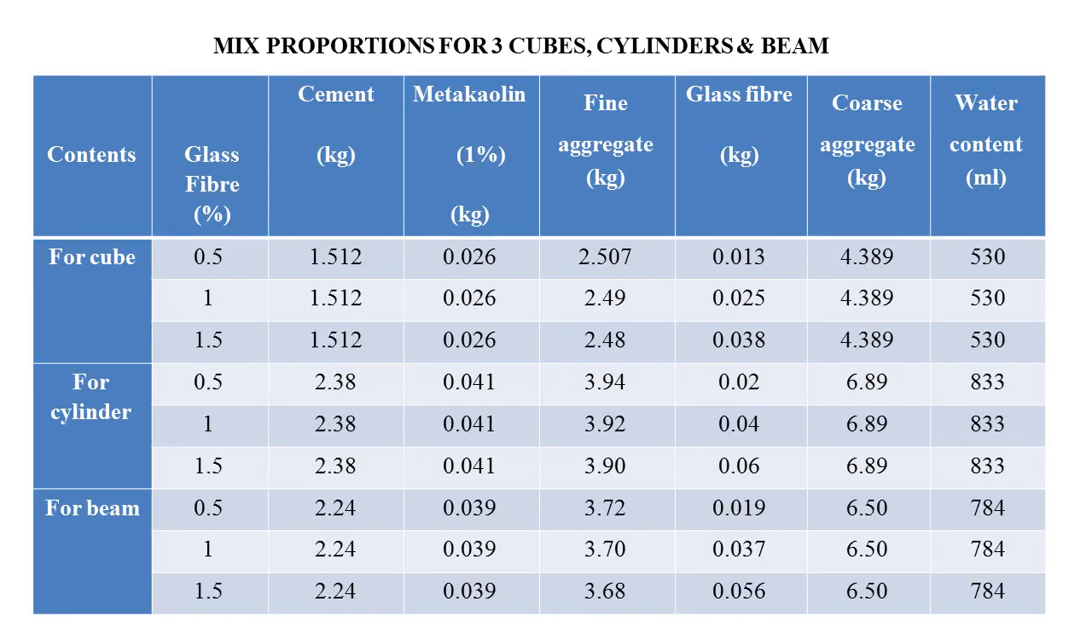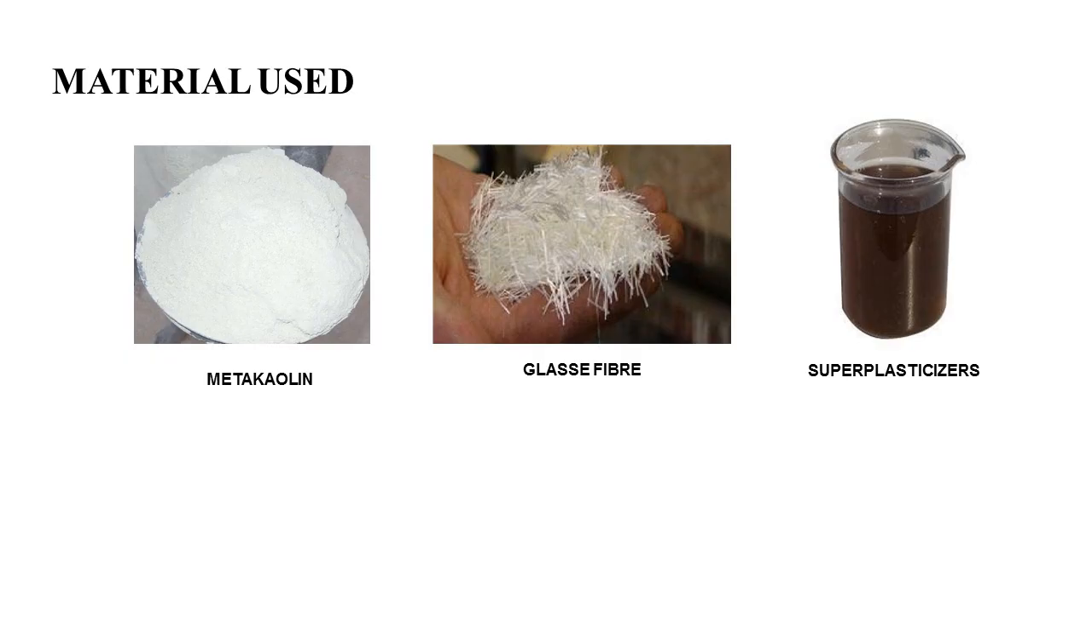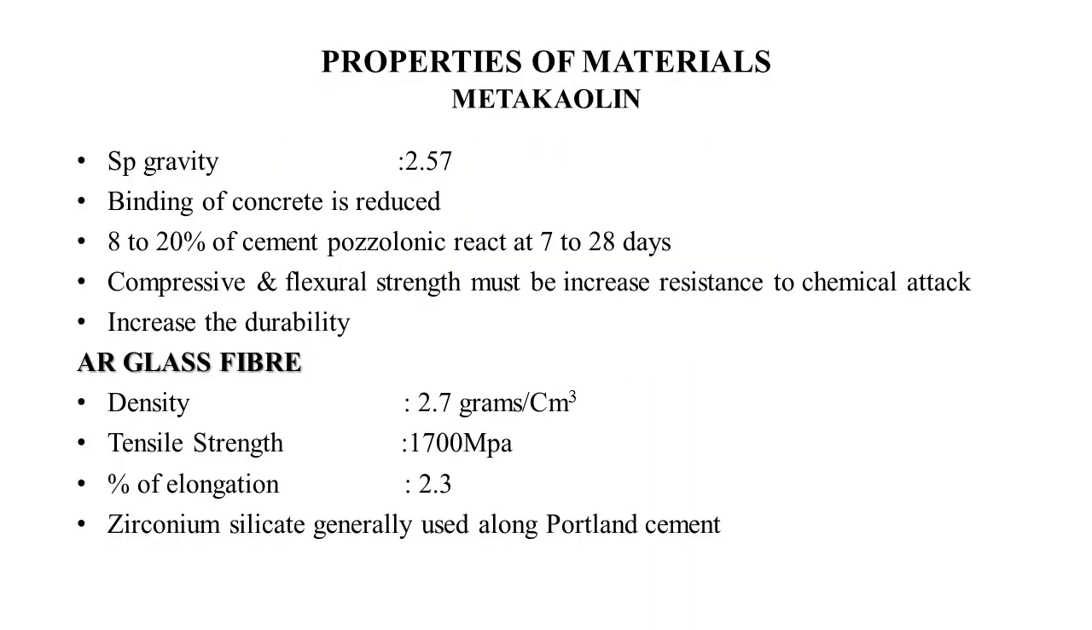Mix proportions for cubes, cylinders and beams: for cube, for cylinder, for beam. Glass fiber is varied as 0.5%, 1%, 1.5%, and the same for cylinder and beam. The various materials used are metakaolin, glass fiber and superplasticizer.